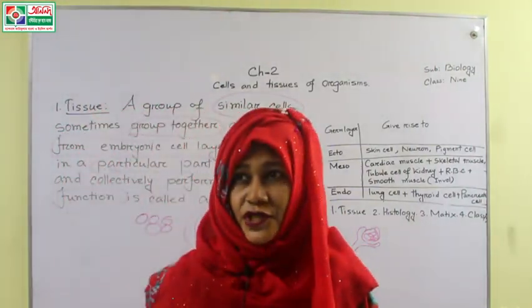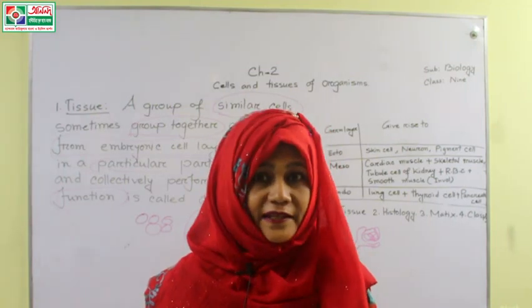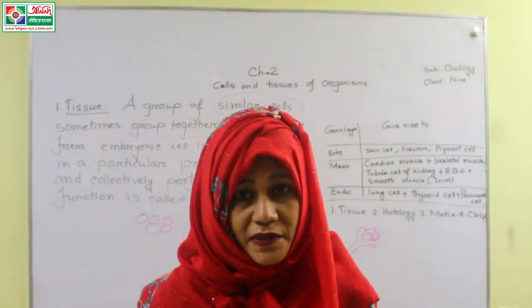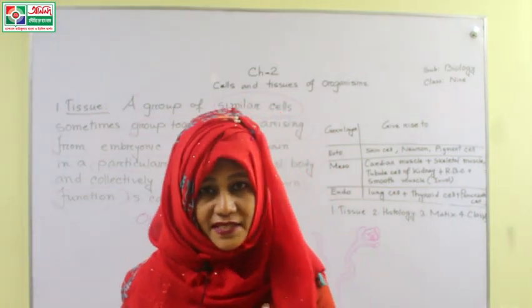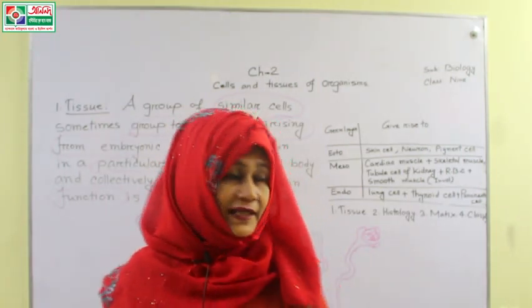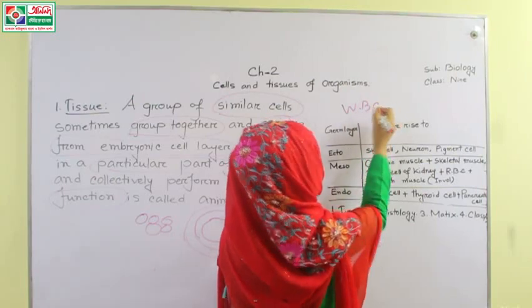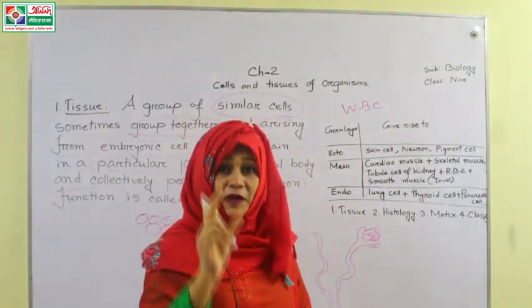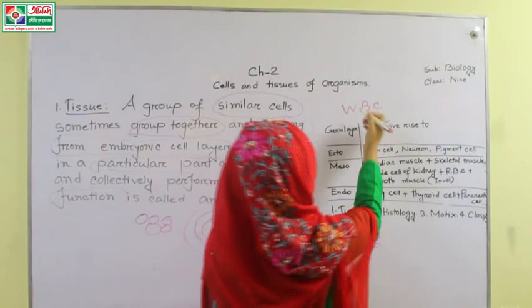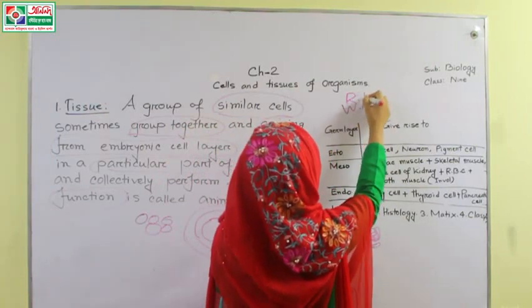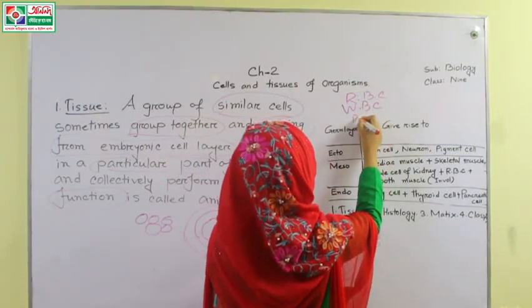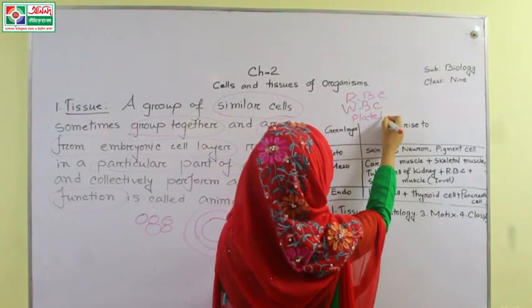An example of tissue, you can think of it like this. Red blood corpuscle or red blood cell is a cell. WBC, white blood corpuscle or white blood cell, and platelets. Singly they are cells. RBC, WBC, and platelets, okay, right?